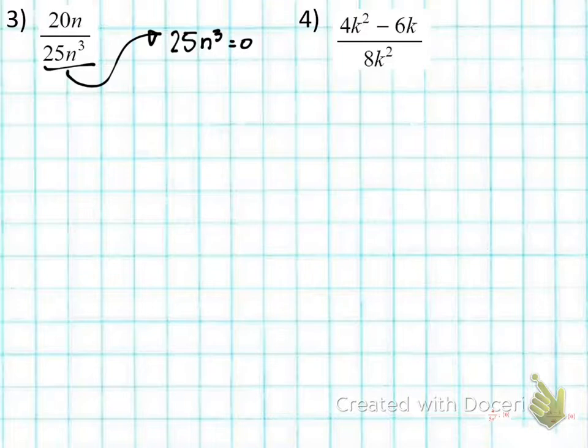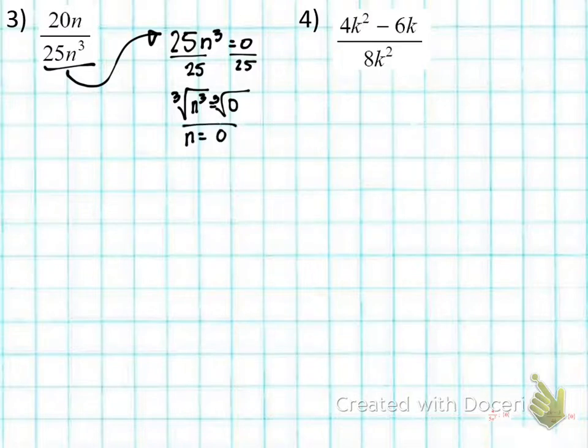It is undefined, right? So divide both sides by 25 here. You get n cubed is equal to 0, and then we take the cube root of both sides, not the square root, but the cube root, and we get n is equal to 0.